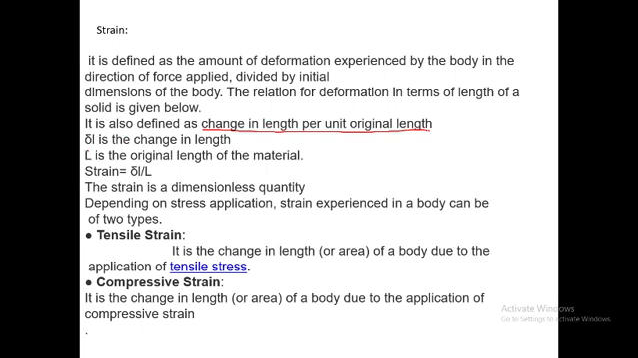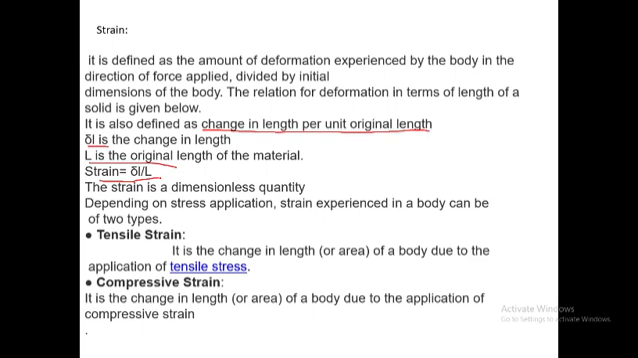Suppose delta L is the change in length due to the applied force, and L is the original length. Then it is the ratio of these two, and we get the strain as delta L divided by L. So strain is nothing but the ratio of two dimensions, so its unit is zero. There is no dimension because length divided by length cancels out. So it is a dimensionless quantity.